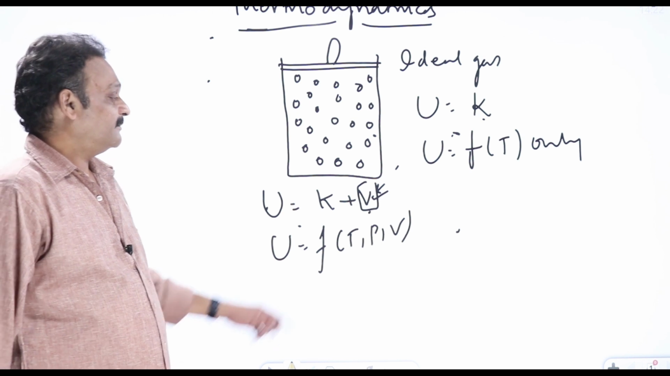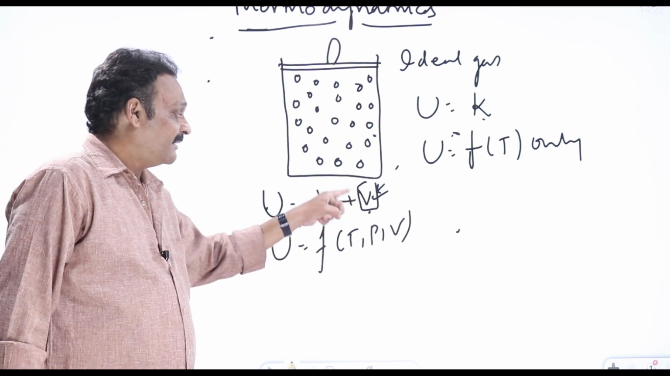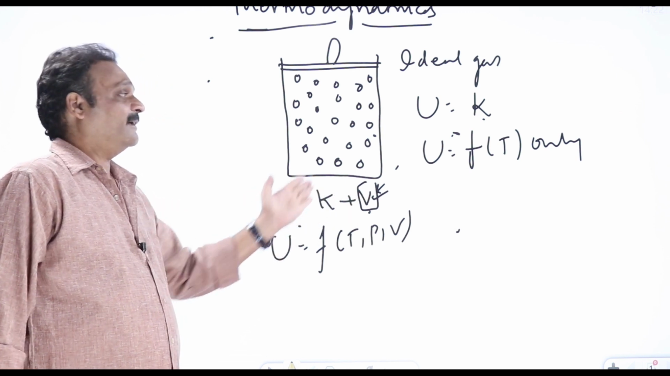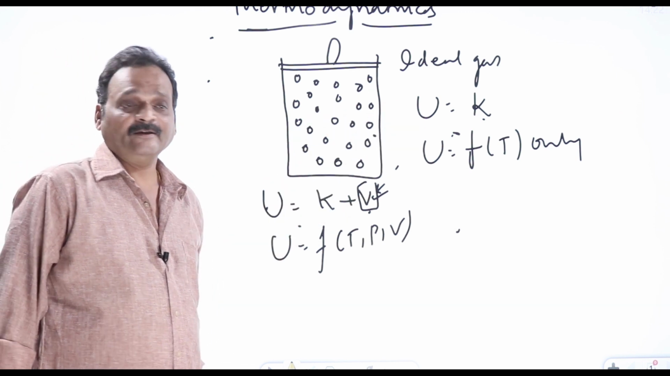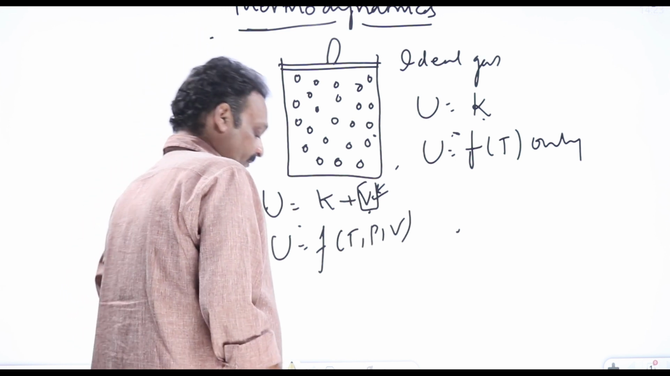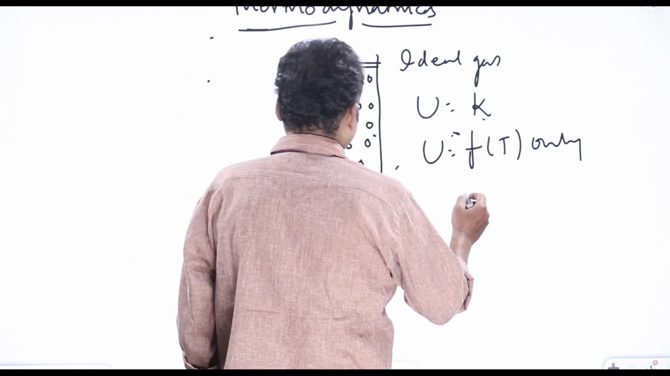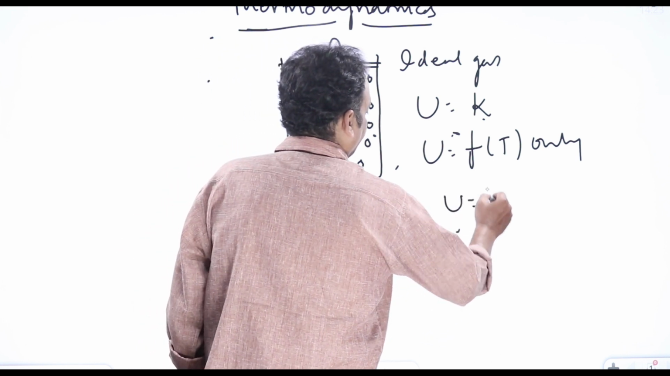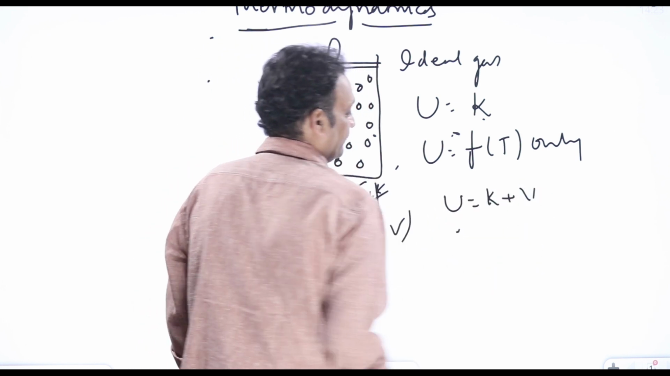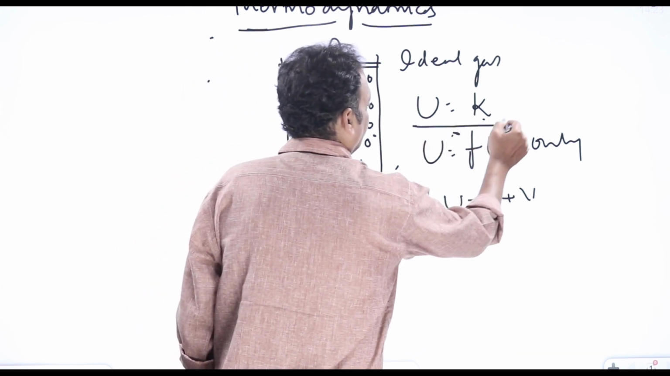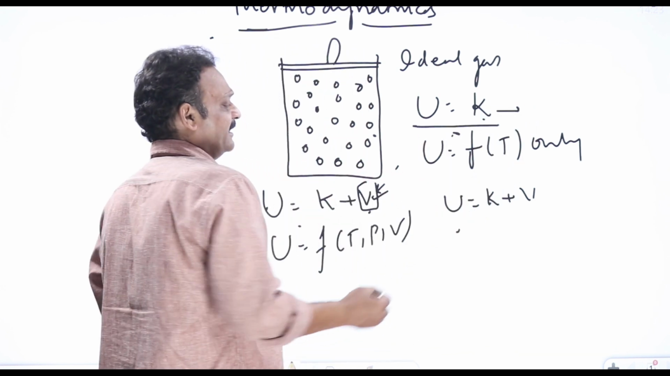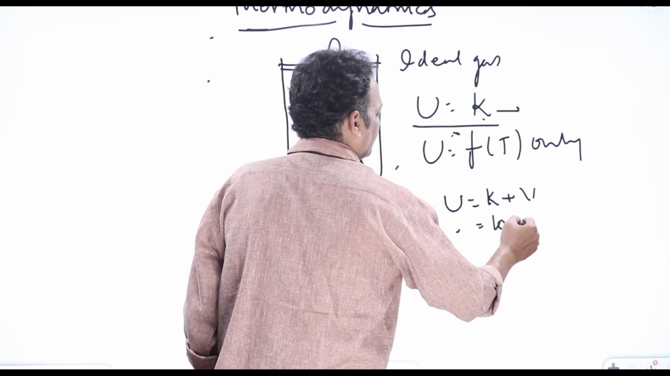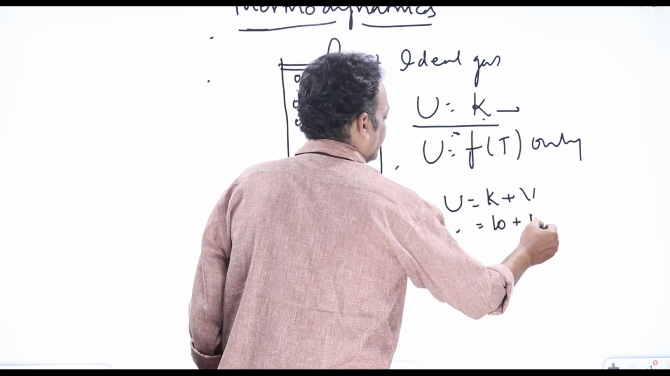So if I can neglect or remove this potential energy, then a real gas also behaves like an ideal gas. Now, how to reduce this potential energy? There are two methods. U equal to K plus V for a real gas, U equal to K only for an ideal gas. Say in my example, the kinetic energy of all molecules is around 10 joules, and the potential energy of all molecules is also around 10 joules.